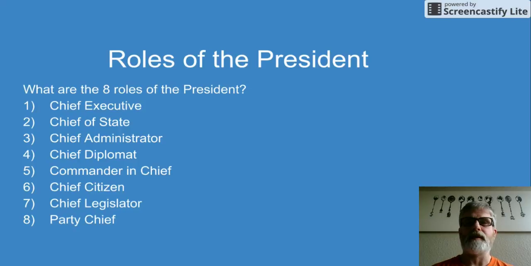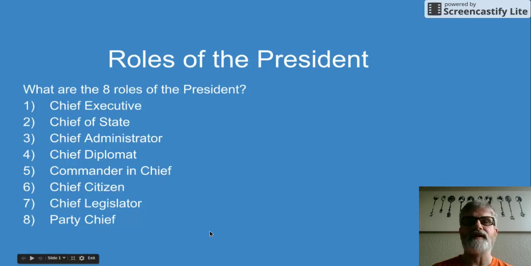Commander-in-Chief, this is regarding the military. The civilian people are in charge of our military. The president is commander-in-chief. It's a very vague term. It's not defined in the Constitution, but would be in charge of the military. He grants commissions. He would appoint the generals. He would have his National Security Council with generals, basically gets advice from them.